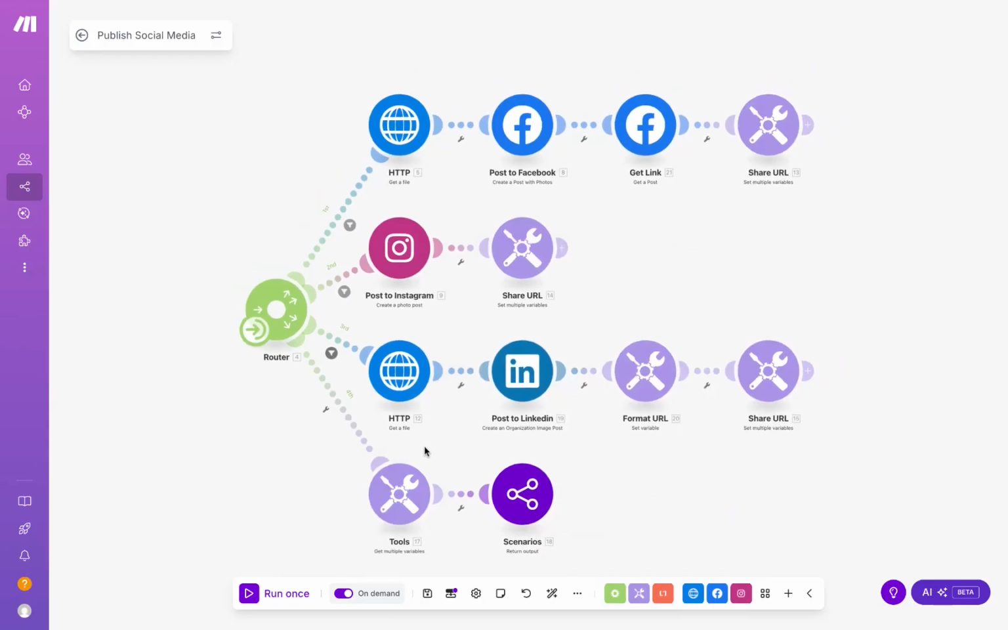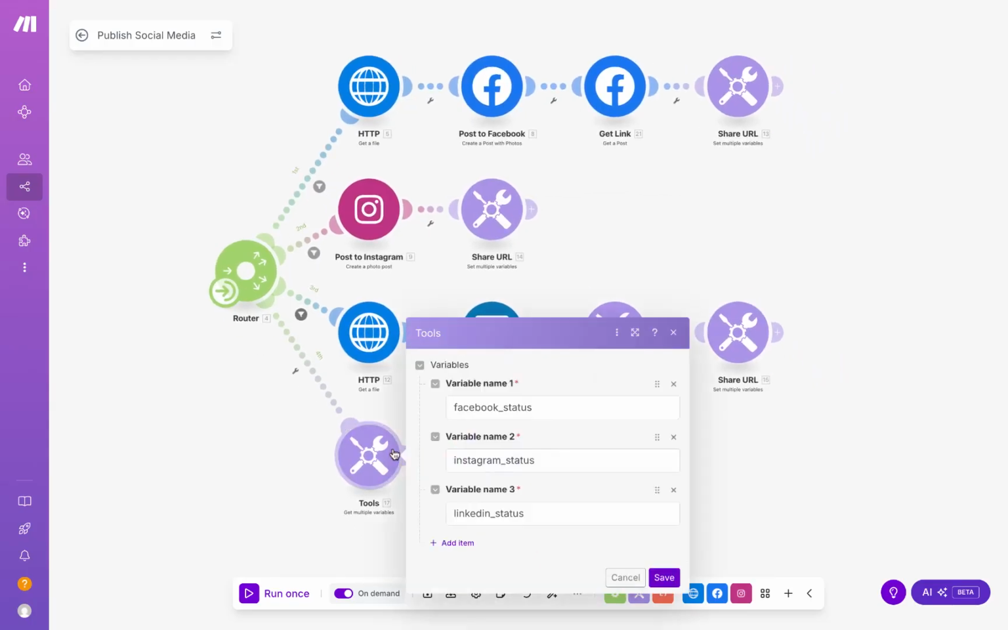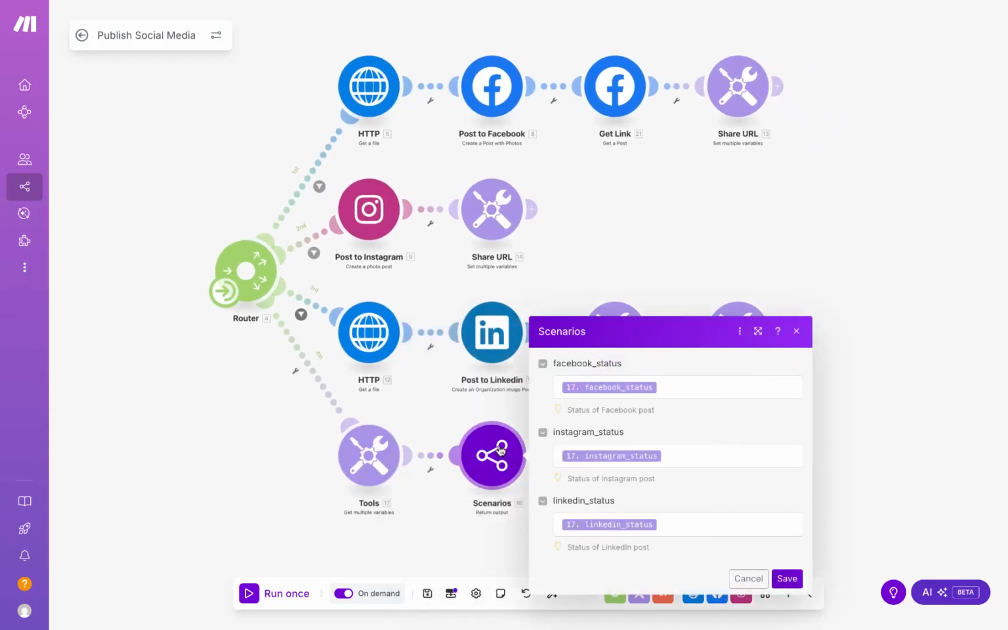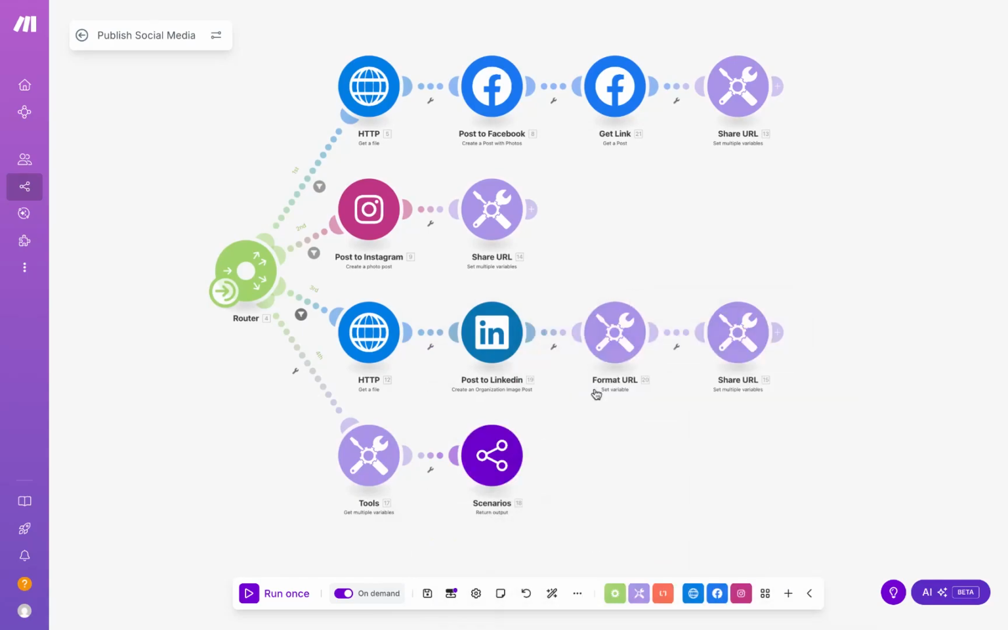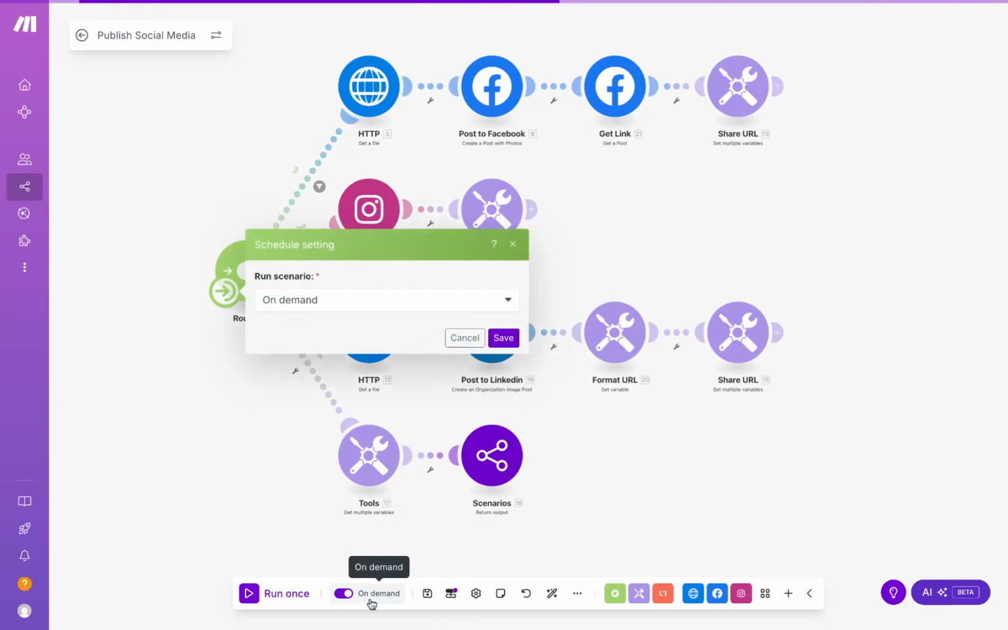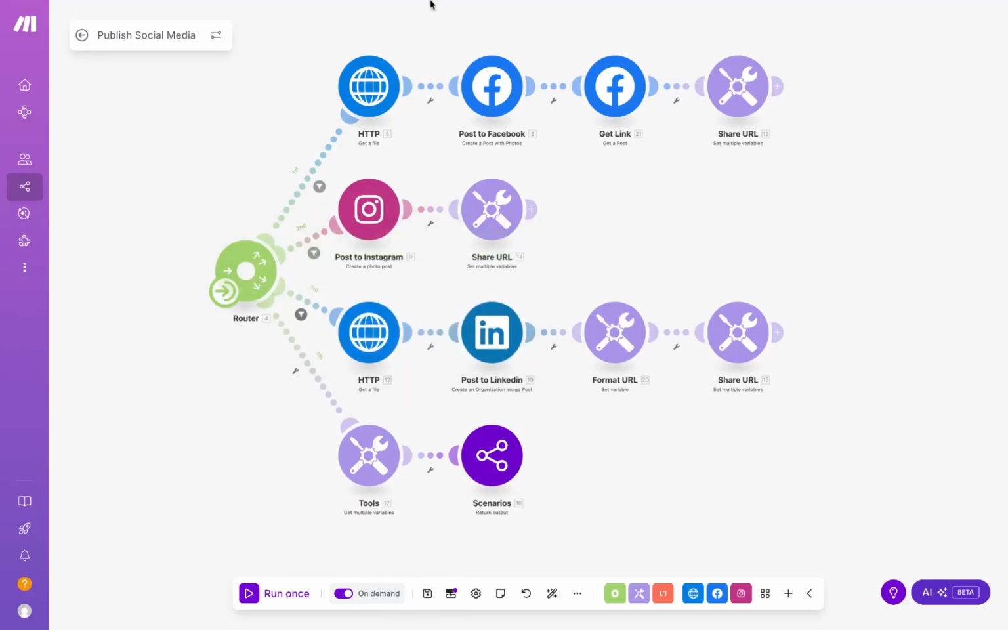And finally, returning these variables to the return output module in the scenario. A final word on all of the tools that our agent is going to use. We have to make sure that they're all set to run on demand and are available to the agent whenever it needs to use them.